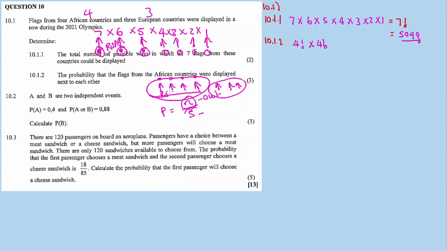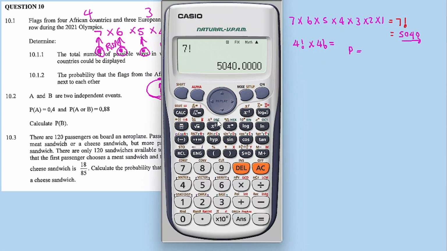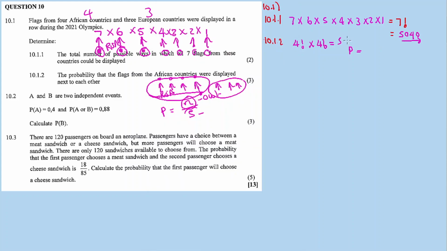If I put RSA here, it's 4 factorial times 4 factorial. Now the probability is equal to, okay, let's calculate the 4 factorial times 4 factorial times 4 factorial. This is equal to 576. So the probability is going to be 576 divided by the total number of outcomes.